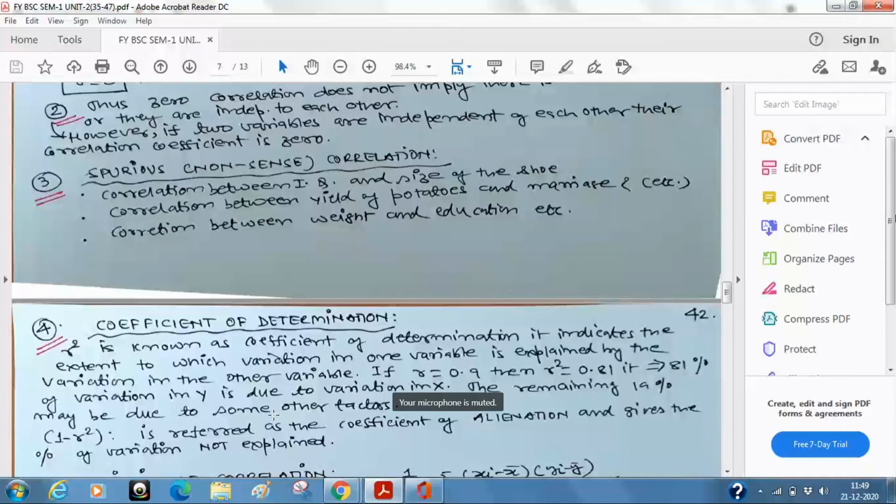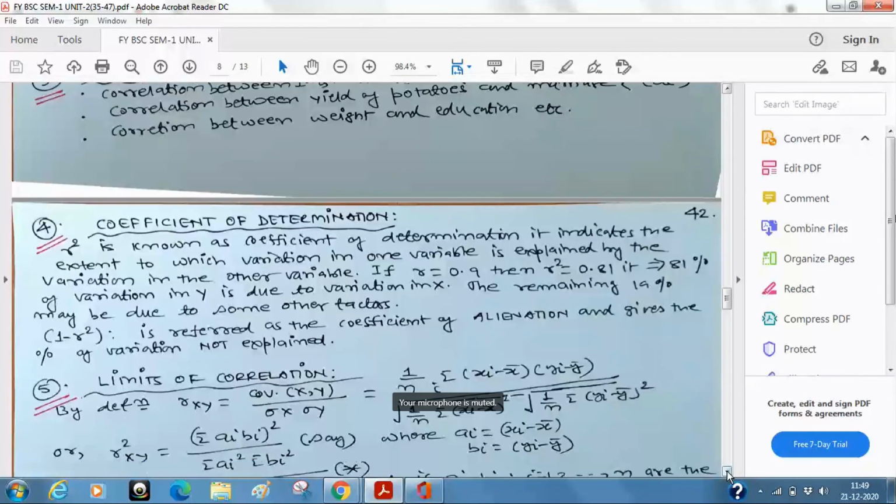Okay, with this remark, this is the fourth one. Let me come to the fifth one, which is very interesting: limits of correlation. Very, very interesting and very important. Till your exams come, it is a 100% question in your exam that prove that the correlation coefficient lies between -1